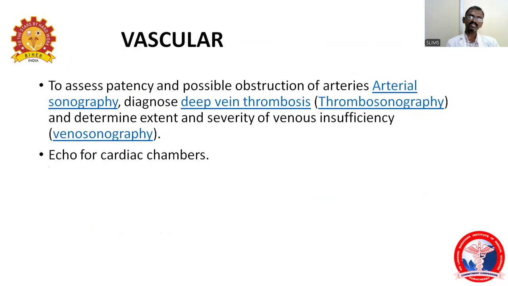The vascular assessment by ultrasound is to assess the patency and the possible obstruction of the arteries. That is called arterial sonography. Diagnosing deep venous thrombosis is thrombosonography. And determining the extent and severity of venous insufficiency is called venous sonography. Apart from this, echo can be used with a special probe.